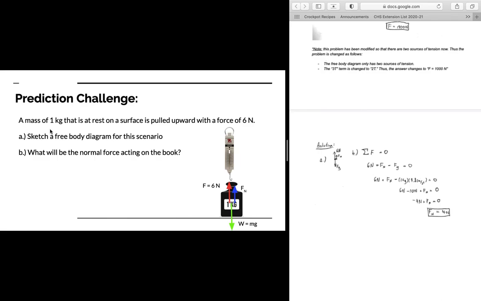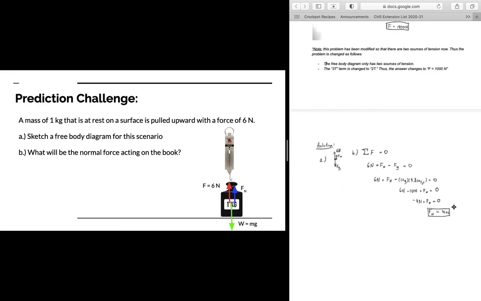Notice how we're given mass here instead of weight, so we need to find our weight by multiplying 1 kilogram by the acceleration due to gravity. So 1 kilogram times 9.81 will give us 9.81 newtons, or we can round that up to 10 newtons. Okay? So as a result, when we take 6 newtons minus 10 newtons plus normal force, we're going to get minus 4 newtons plus normal force, or the normal force equals 4 newtons.